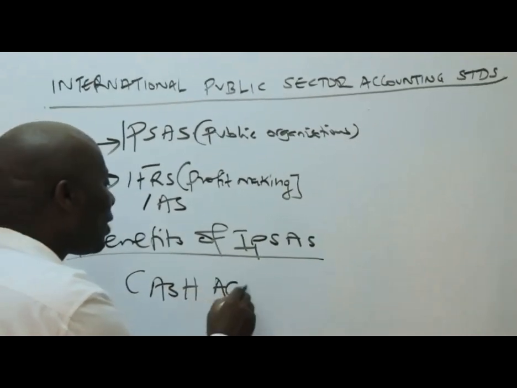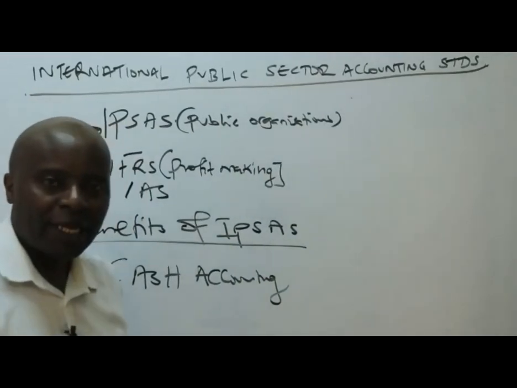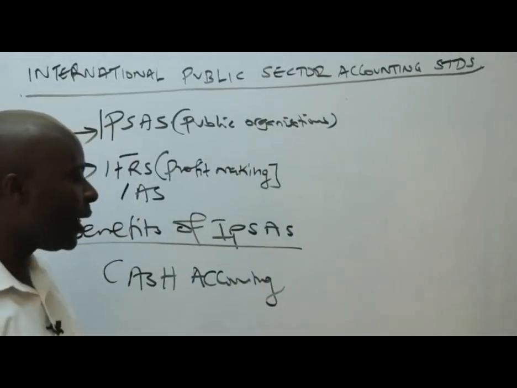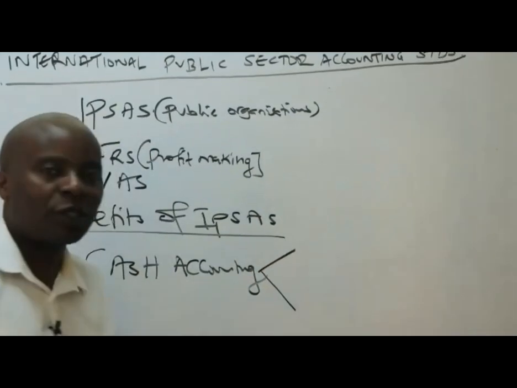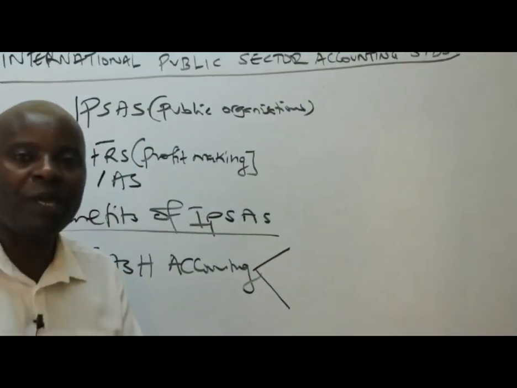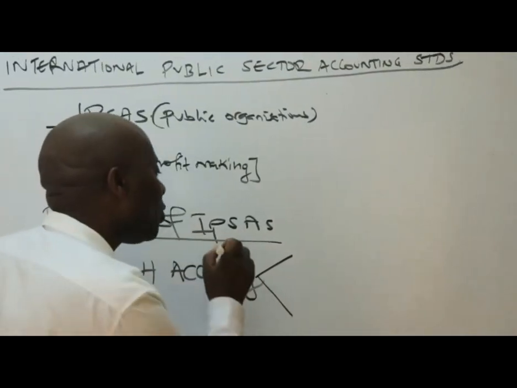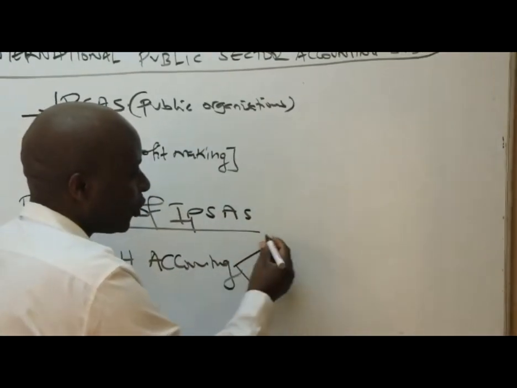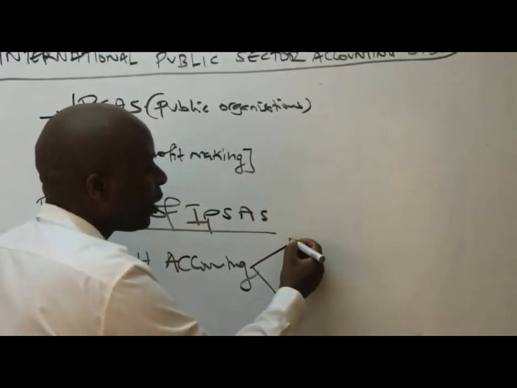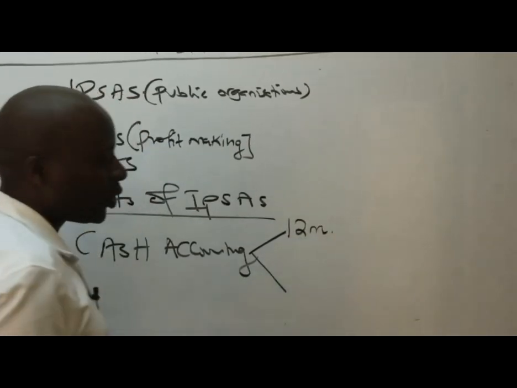So under cash accounting, assuming, for example, in a given year, as RCM, we had students who booked for our courses. Of course, not all of you happen to be paying us upfront. So assuming that we had students who booked for our last year's courses and were supposed to pay us, for example, 12 million Kenya shillings.